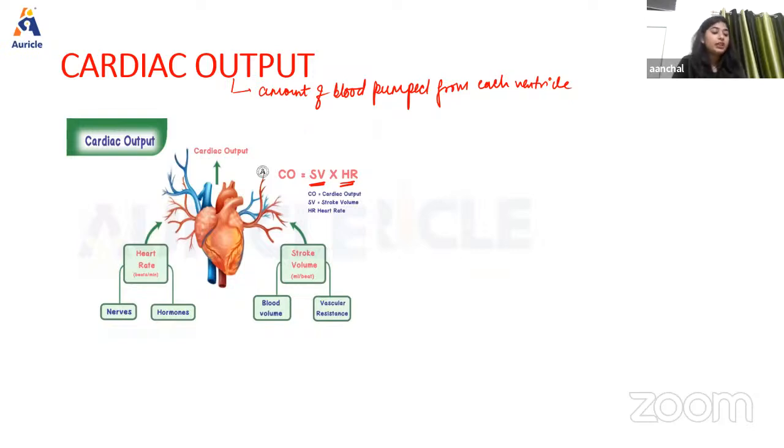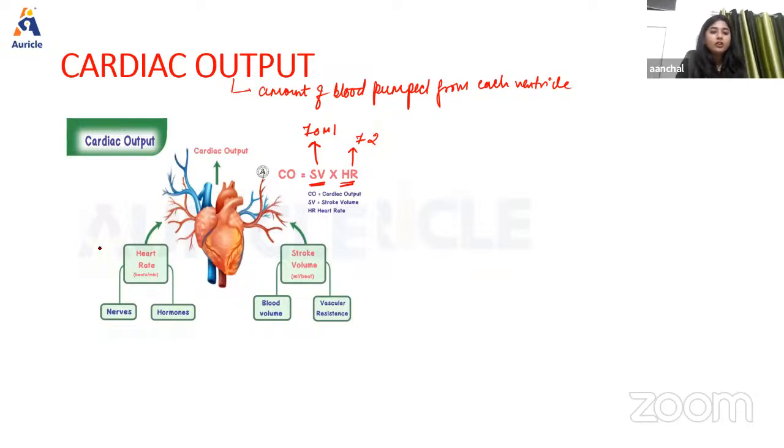Okay, so first we should know what is stroke volume and what is heart rate. Stroke volume is the amount of blood pumped out by each ventricle during each beat, and it is the difference between end-diastolic volume and end-systolic volume. Normal stroke volume is 70 ml, right? And heart rate, as we know, is defined as the beats per minute, right? So it is 72 beats per minute. After multiplying stroke volume by heart rate, we can easily calculate the cardiac output, right?